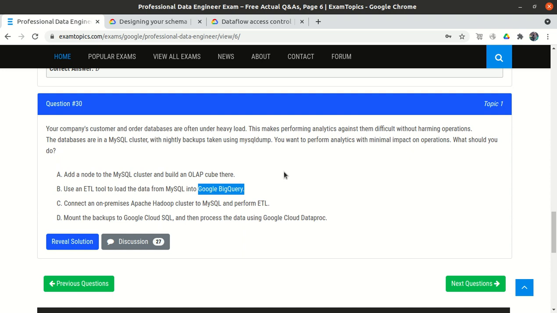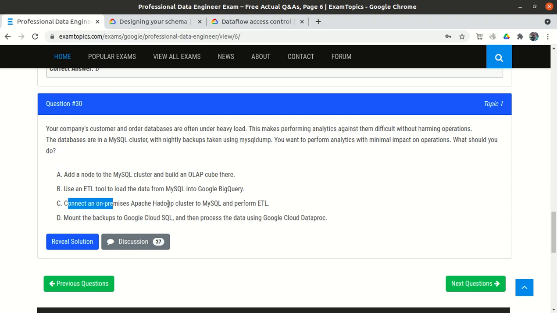Analytics is okay, but if we run the extract operation on MySQL, then we are putting a load on a database which is already under heavy load, so it will hamper our operation. So B does not look okay to me.